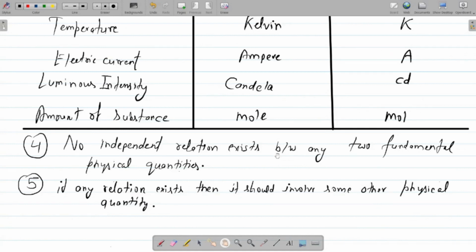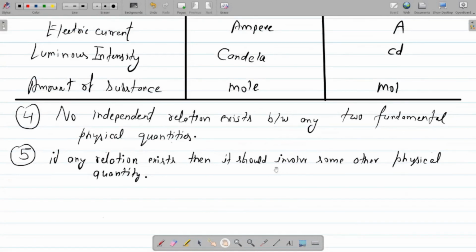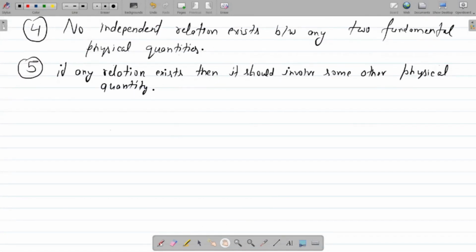Now I come to the next. There is no independent relation between any two fundamental physical quantities. If any relation exists, then it needs to involve some other physical quantity, right? So let me discuss these two statements very clearly here. Suppose I write an equation s equal to t, and let's suppose s is length and t is time, right?